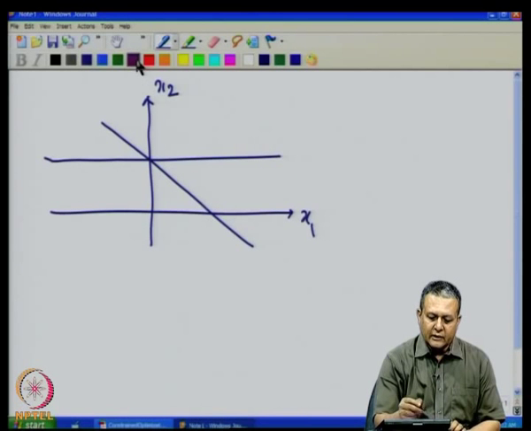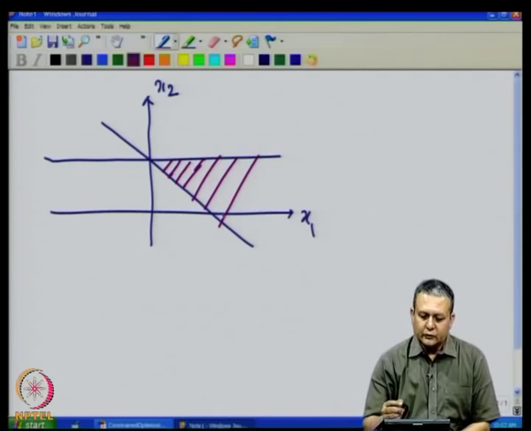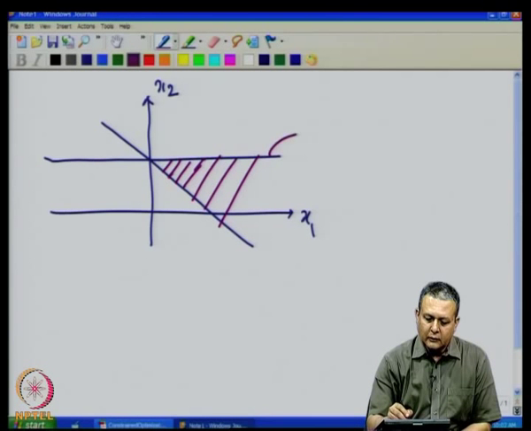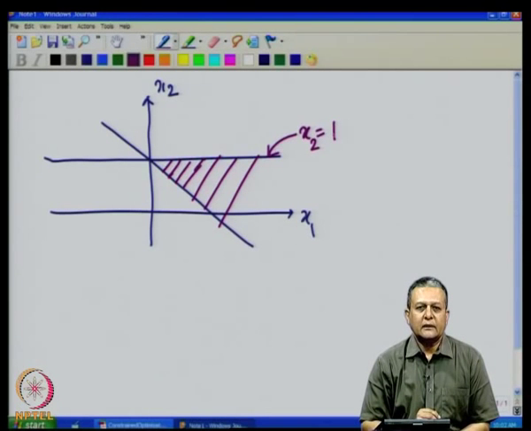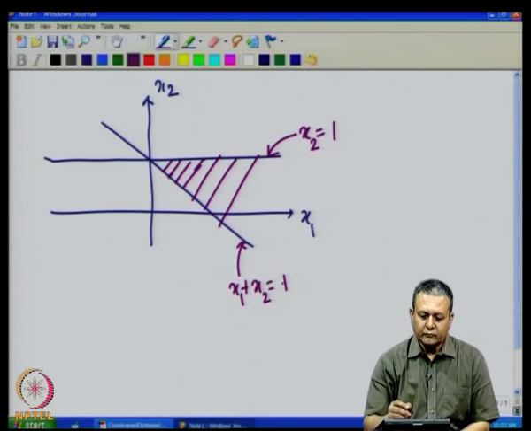If we look at the feasible region, this is the constraint line x2 equal to 1 and this is the constraint line x1 plus x2 equal to 1.